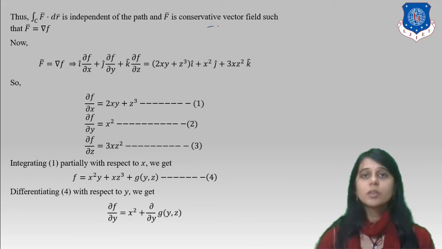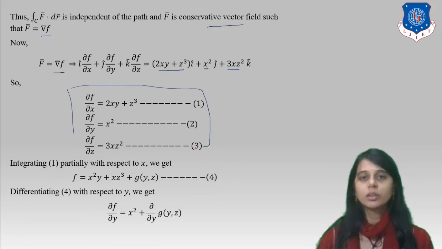So F bar is a conservative vector field such that F = ∇f. Now ∇f: we say that ∂f/∂x i caret, ∂f/∂y j caret, ∂f/∂z k caret. So it is our ∂f/∂x, ∂f/∂y, ∂f/∂z, and these are our equation numbers 1, 2 and 3.